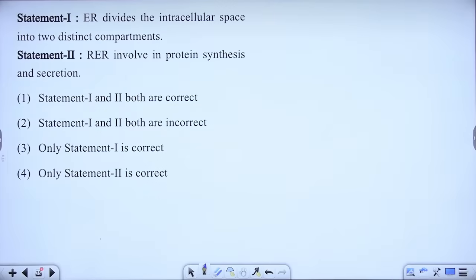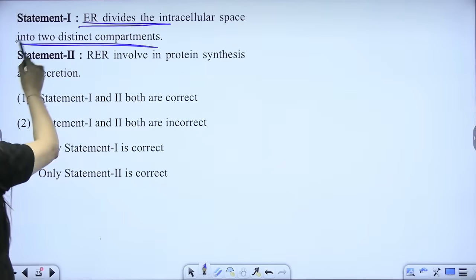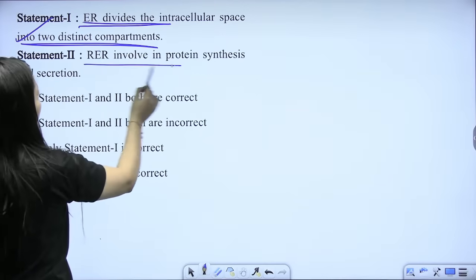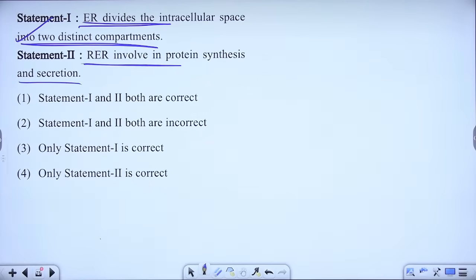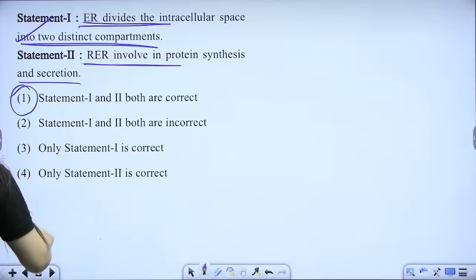Chaliye, next part. Endoplasmic reticulum divides the intracellular space into 2 distinct compartments. RER is involved in protein synthesis and secretion. So is it true? Both the statements are true or not? Yes, everyone. ER, single membrane bound it is. So yes, both the statements are correct.